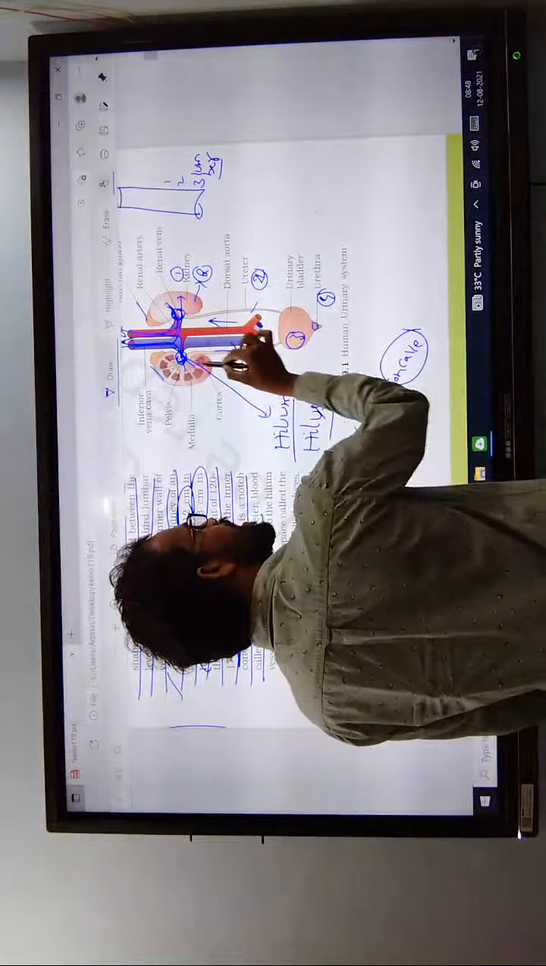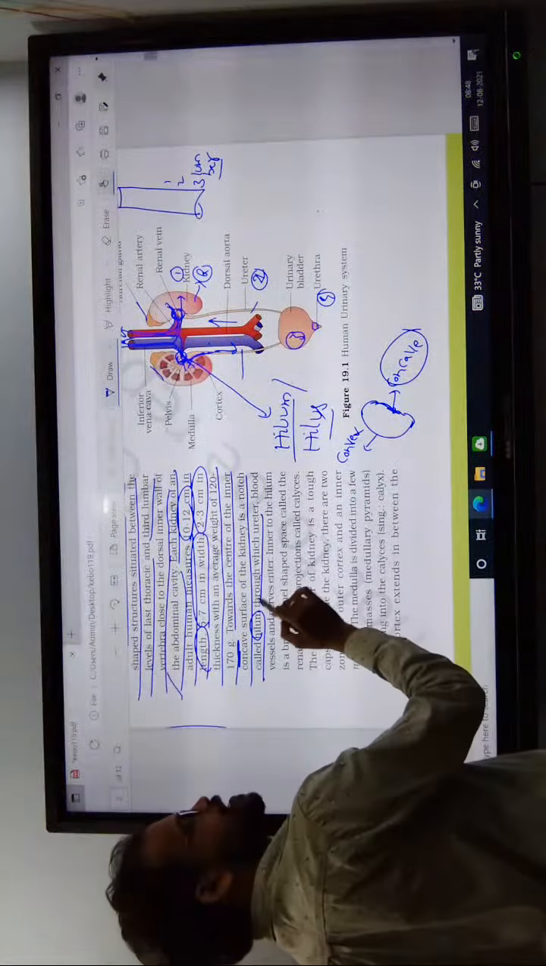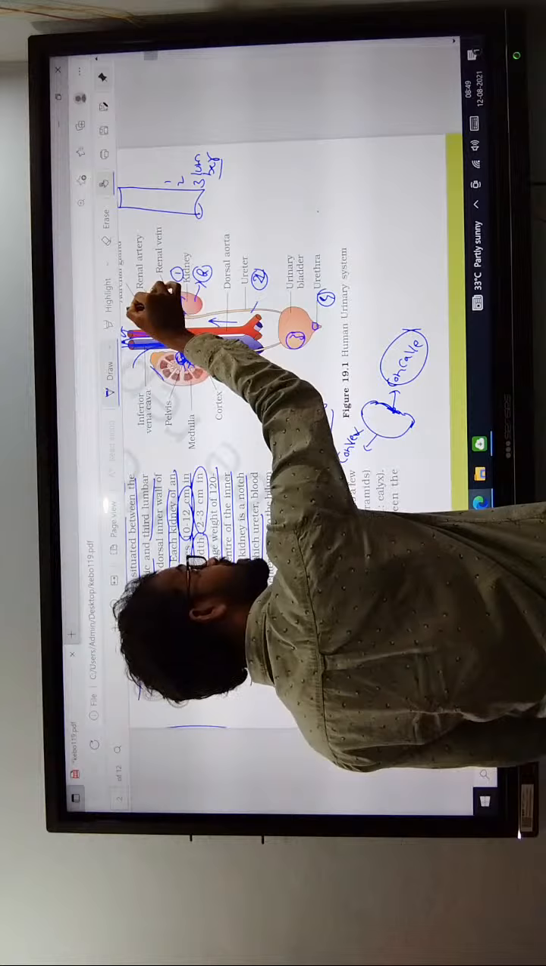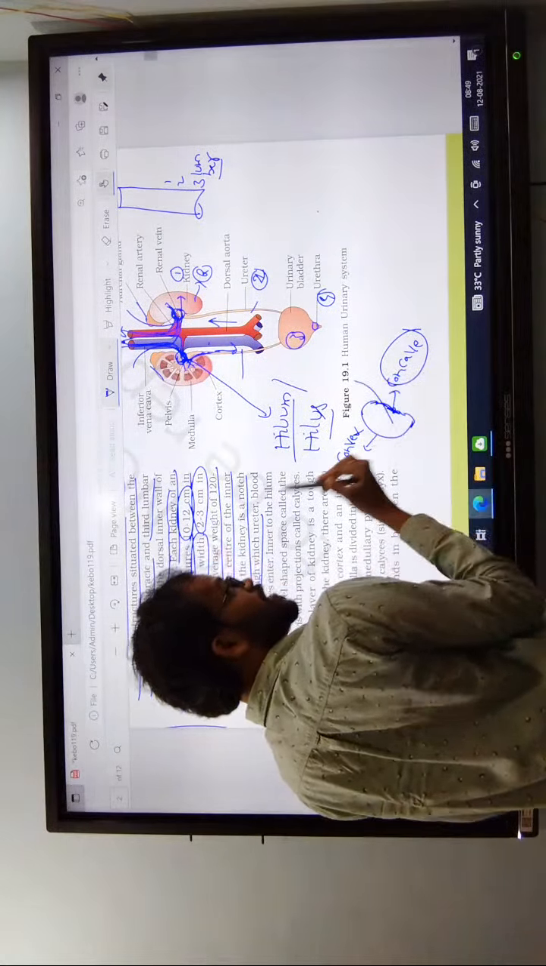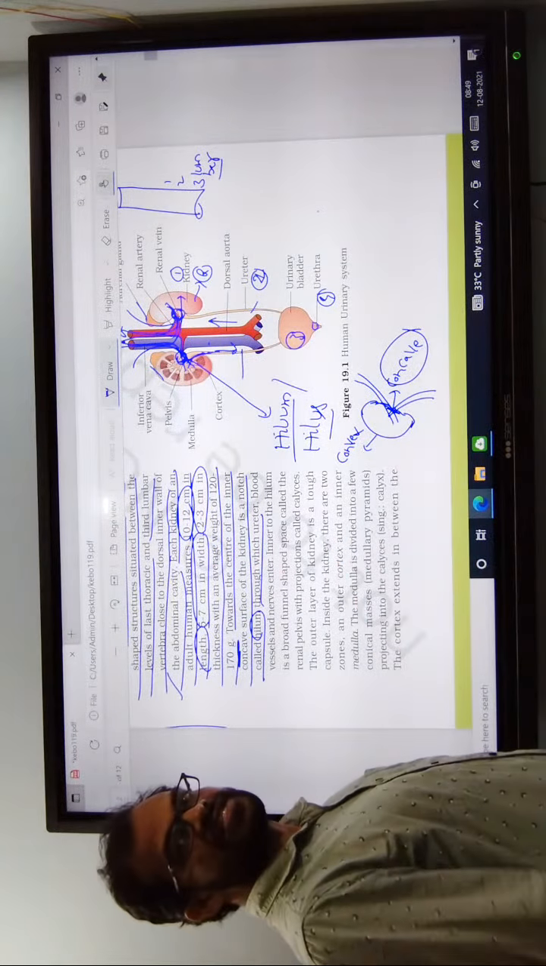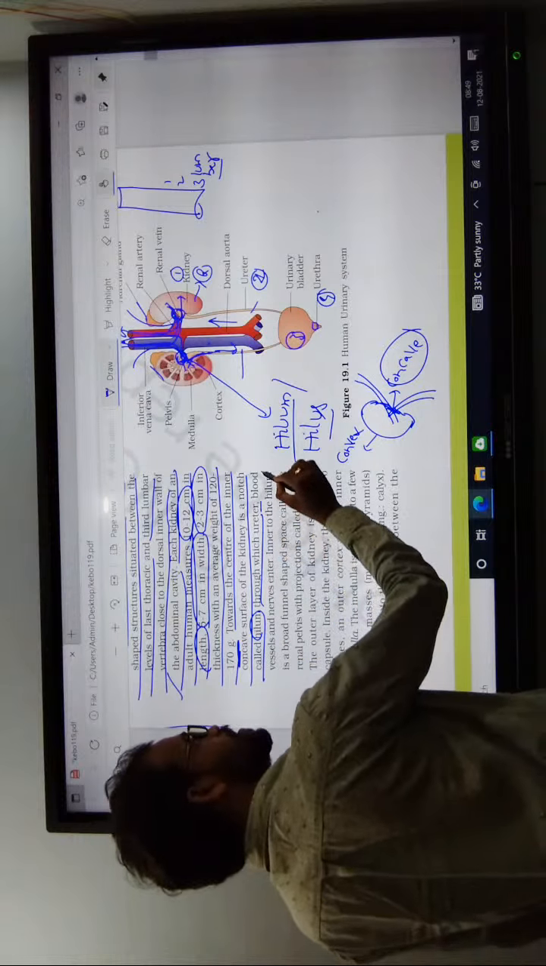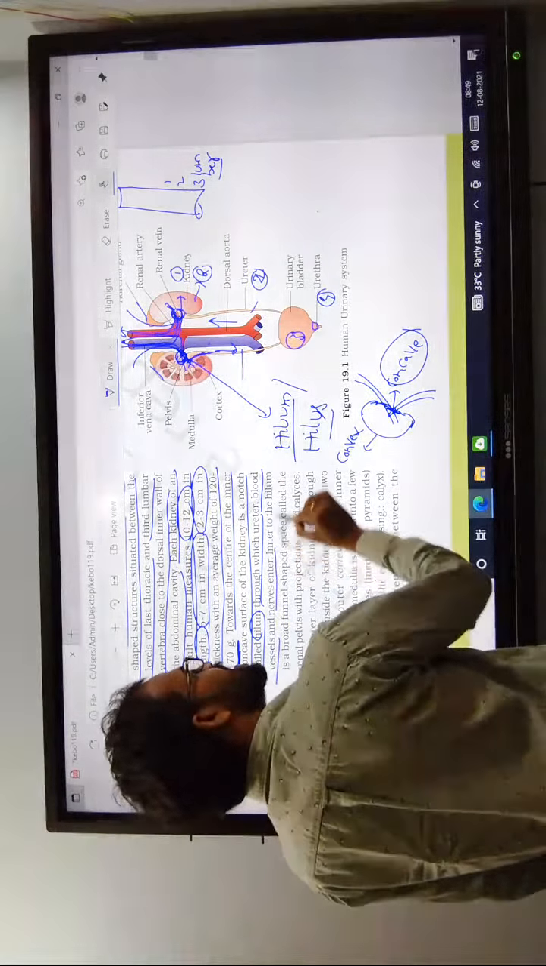The blood vessels enter, the neurons also enter, and the ureter passes out to the outside at this same place. This is the area through which the ureter, blood vessels and nerves enter and exit.